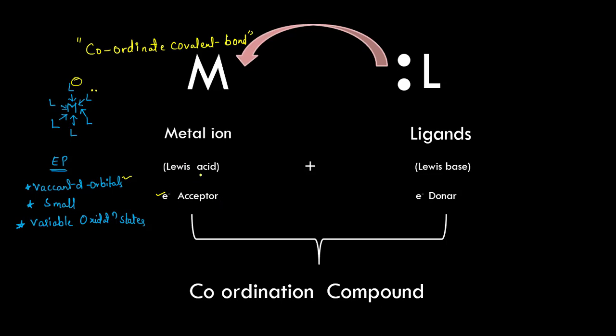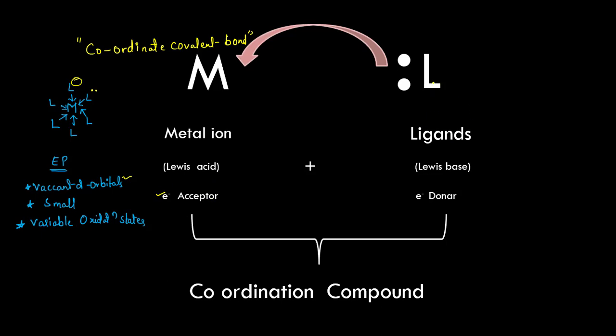As per the Lewis acid-base theory, any compound or atom which accepts a pair of electrons from another atom is considered a Lewis acid. Here the metal accepts the pair of electrons from the ligand, so metal ions are called Lewis acids in coordination compounds, and these are electron acceptors.